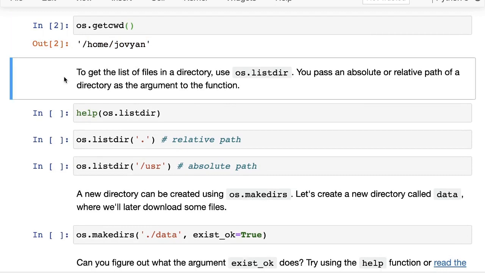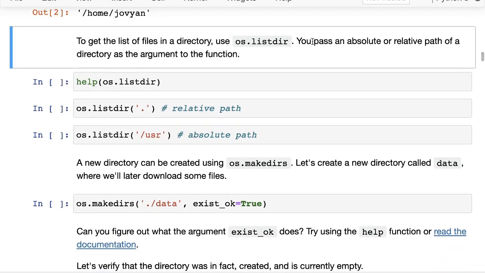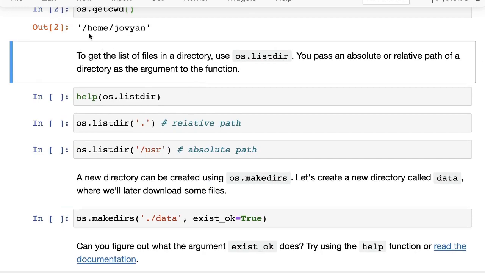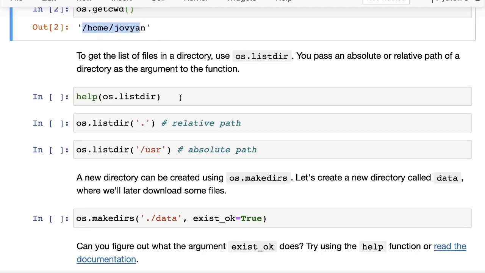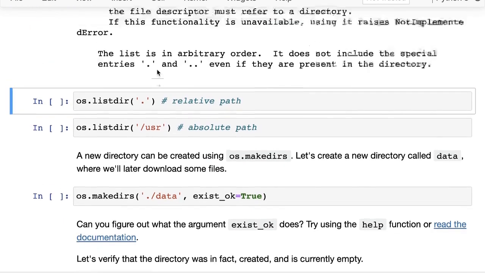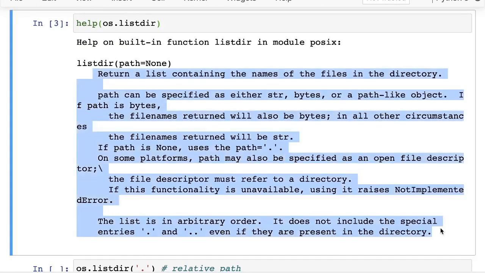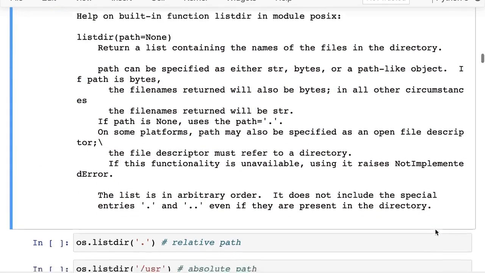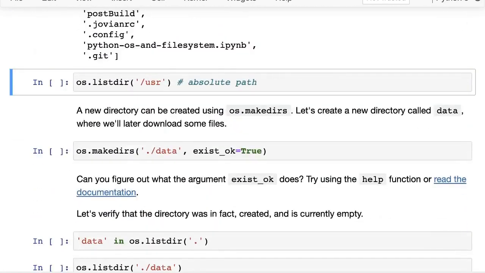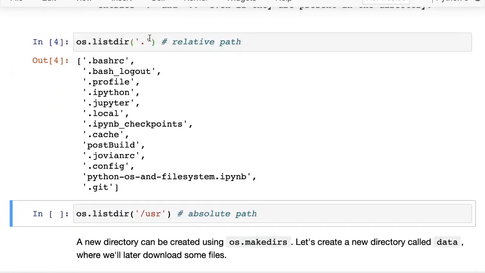Then the next thing that you might want to do is get the list of files in a directory. To do that, you can use the listdir function, and to it you can pass either an absolute path, so all the way from the root, or you can also pass a relative path. You can check the help, which gives you a bunch of explanation about it. But if you just do os.listdir('.'), this is a relative path, dot refers to the current directory.